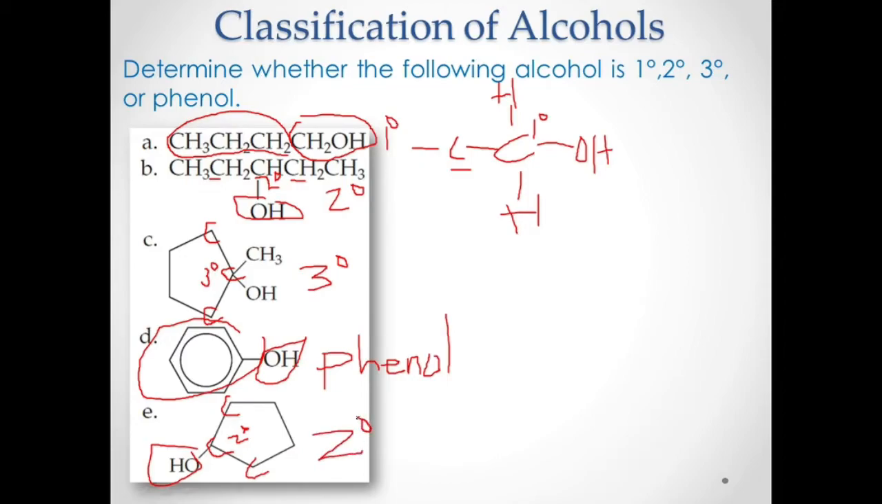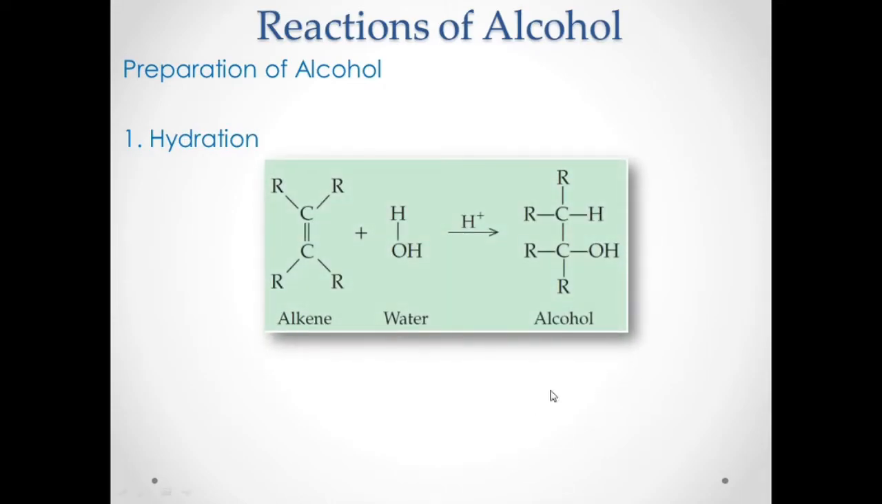Very good. Okay, let's move on to reactions of alcohol. First is the preparation of alcohol. We have discussed how we prepare alcohol. In alkenes, it's actually hydration. Remember the Markovnikov's rule? Your hydration of alkenes will give you an alcohol. So you have your alkene plus your HOH, or water, in the presence of your acid catalyst, so it can produce an alcohol.